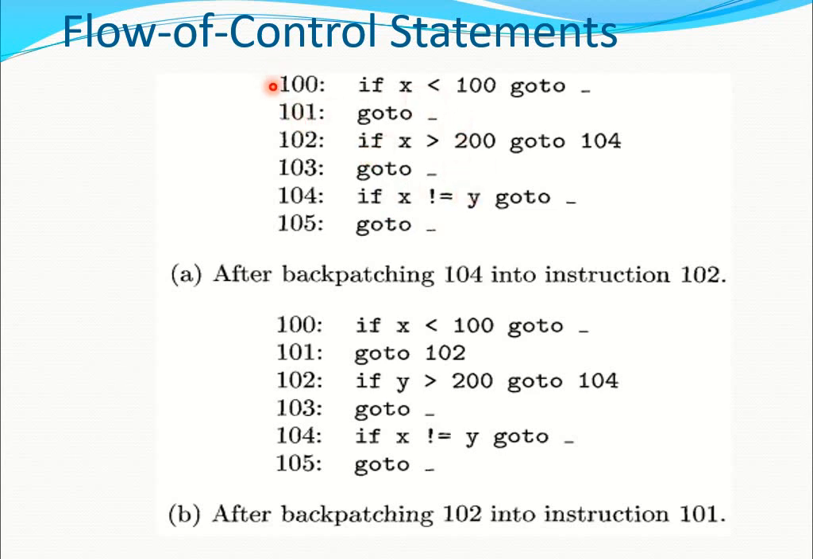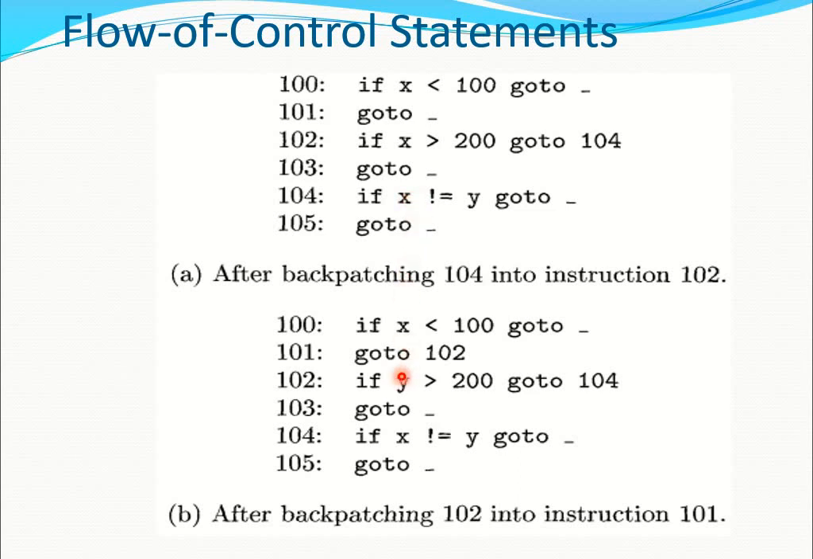Here there are a total of 6 lines of code. In these 6 lines of code, based on the condition, we choose which instructions are executed. Here we perform the backpatching, that is, 104 instruction into 102. Whenever the x value is greater than 200, we can directly go to 104. Now we check that if x is not equal to y, then only execute 105. In case x is equal to y, then execute another jump statement. This is the advantage of backpatching.